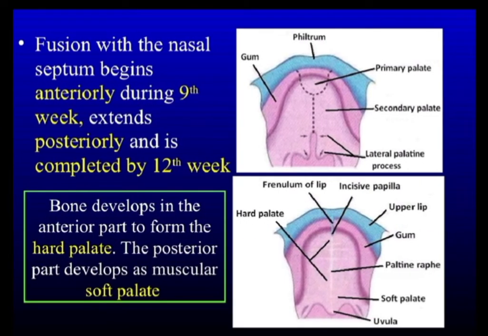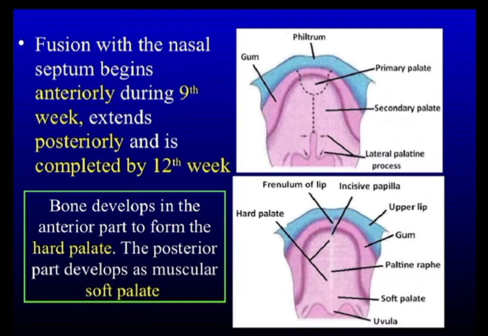Now you have seen that the primary palate develops from the intermaxillary segments.